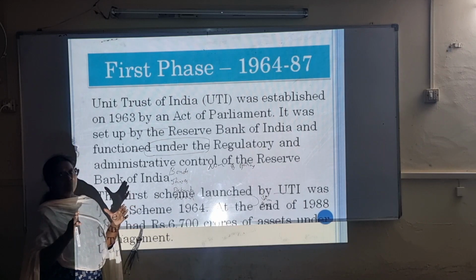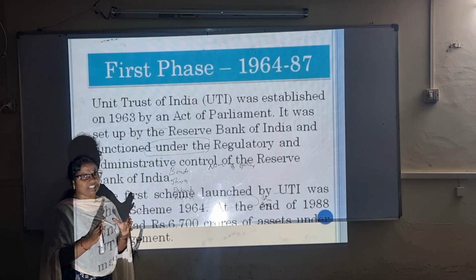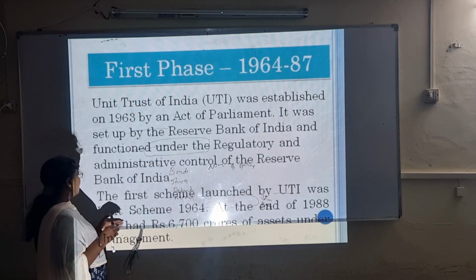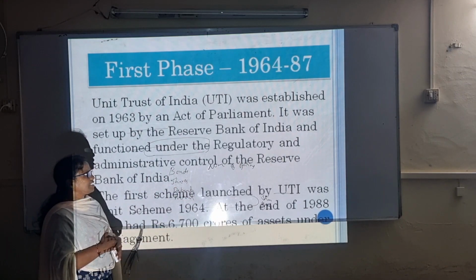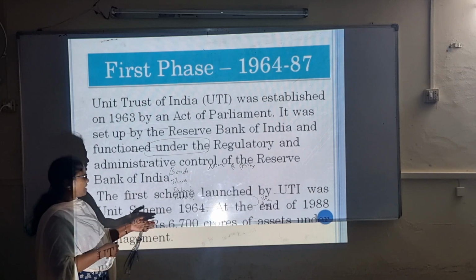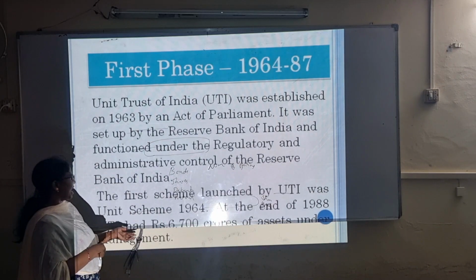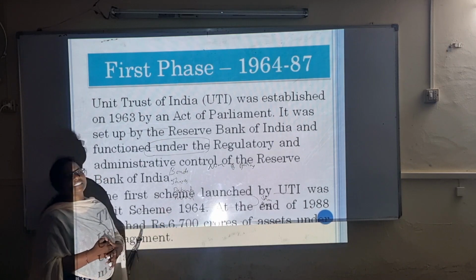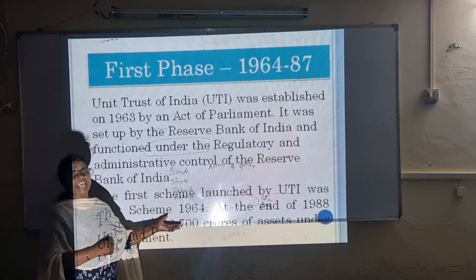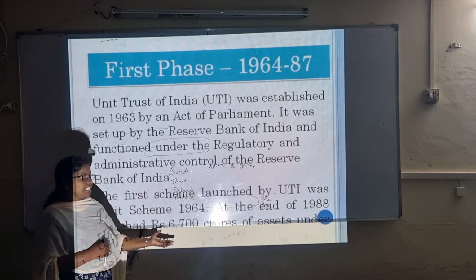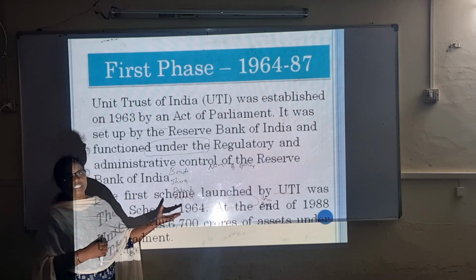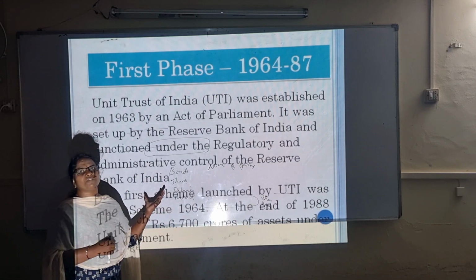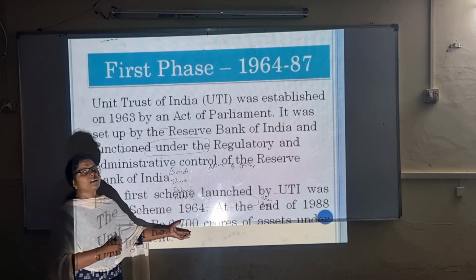At that time, the first scheme in the mutual fund industry was started by UTI, in the year 1964. By the end of 1988, UTI had 6,700 crore rupees of assets. So at that time it had gained 6,700 crores in the schemes of mutual funds, and it gained a lot of profits and earnings for the country.